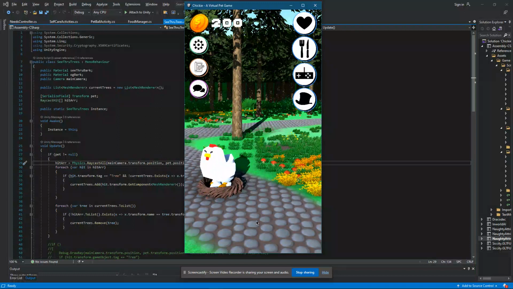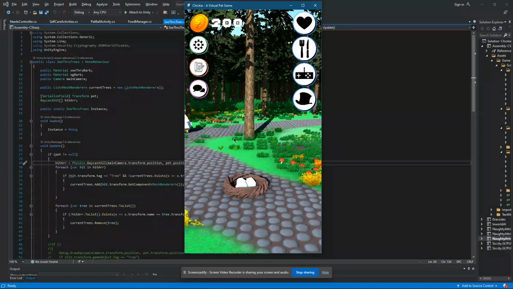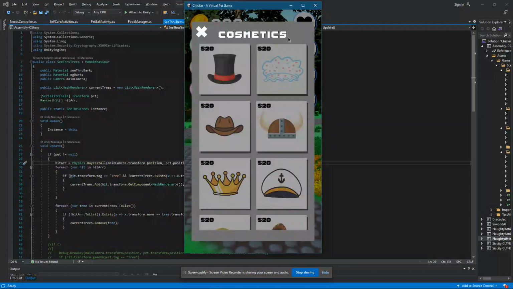There are also several self-care features in the game to promote self-care habits. The journal allows users a space to self-reflect and express their feelings in a private area only they can access. Additionally, there is a self-care task system.